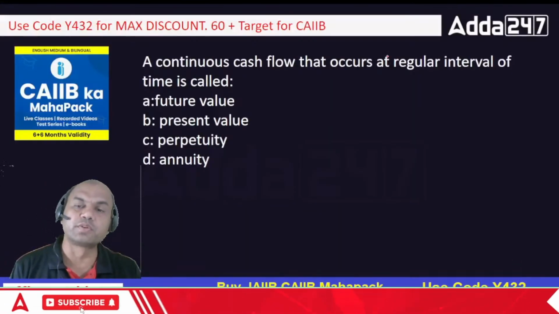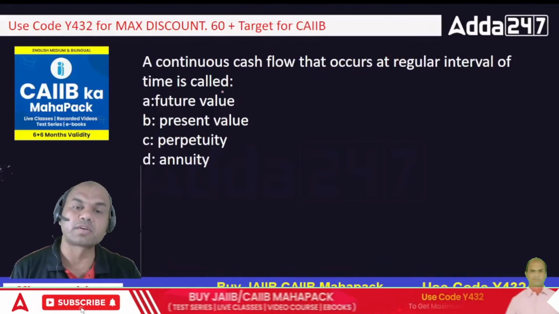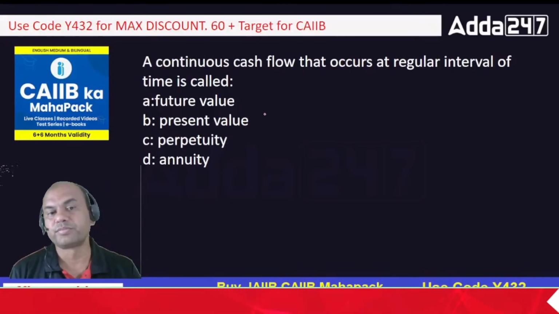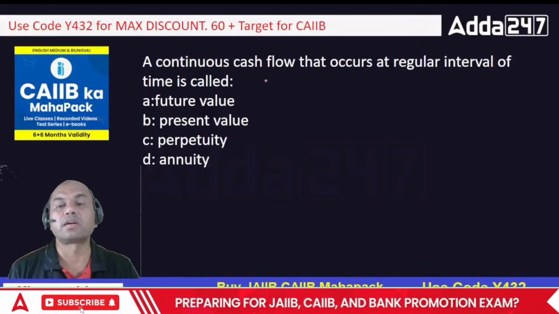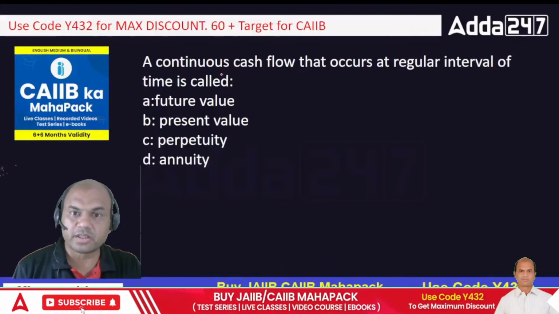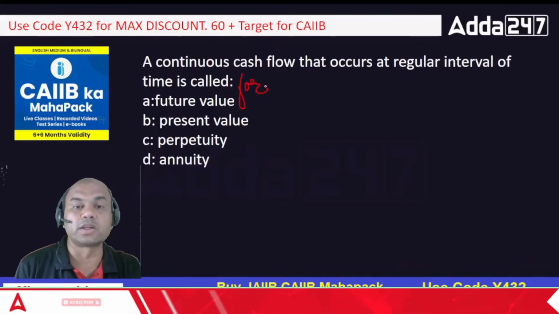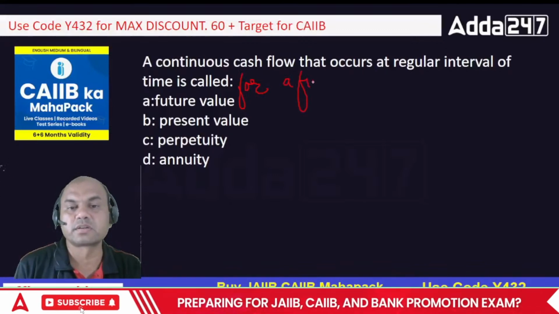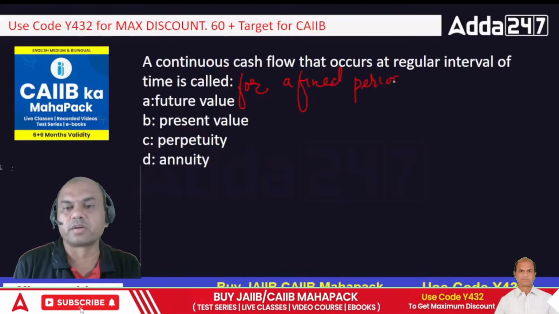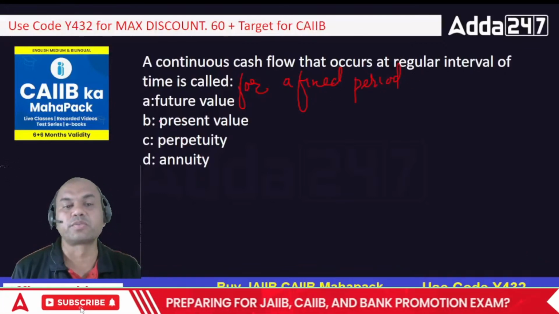A continuous cash flow that occurs at regular intervals of time is called as what? Future, present, perpetuity, annuity. So it occurs at a regular interval of time. Let me add something: for a fixed period, because otherwise there are two answers. For a fixed period is called as what? Okay, because otherwise there are two answers to this. So what is the answer? Future value